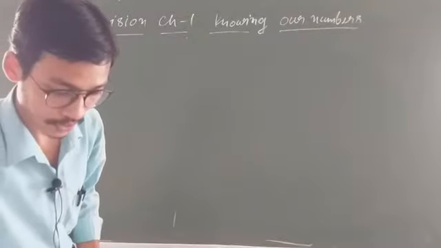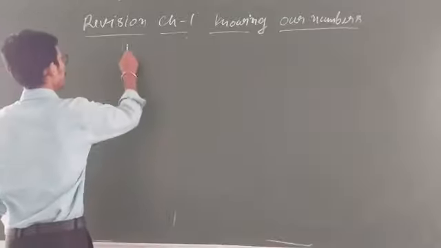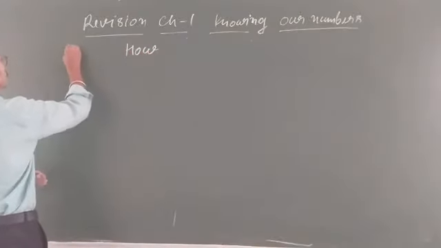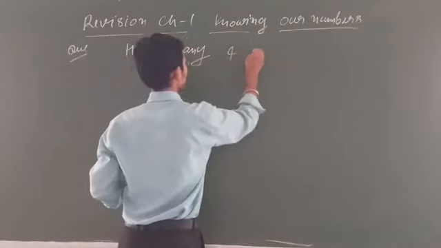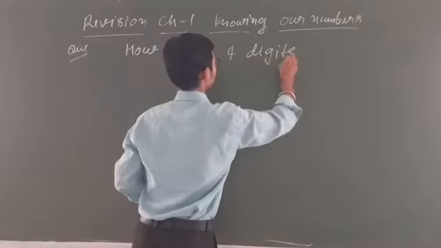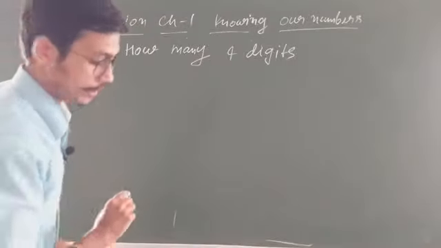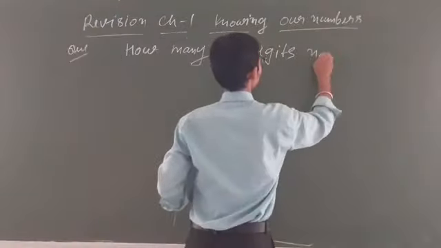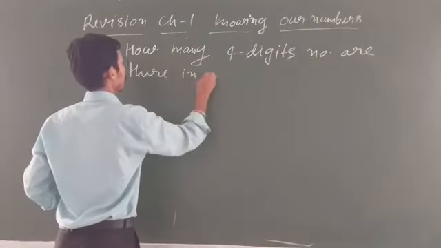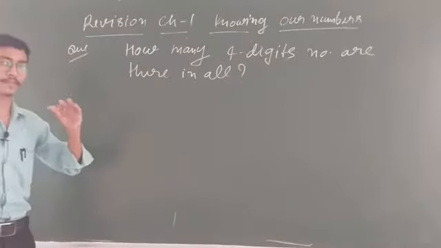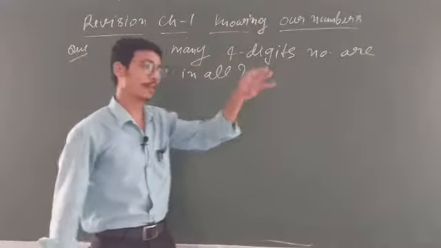So our next topic is student. One very important question always come जैसे कि how many 4 digit numbers are there in all. Many type example given in your book like this: 4 digit, 5 digit, 6 digit. So student, the actual meaning of this question is total how many 4 digit number are available.